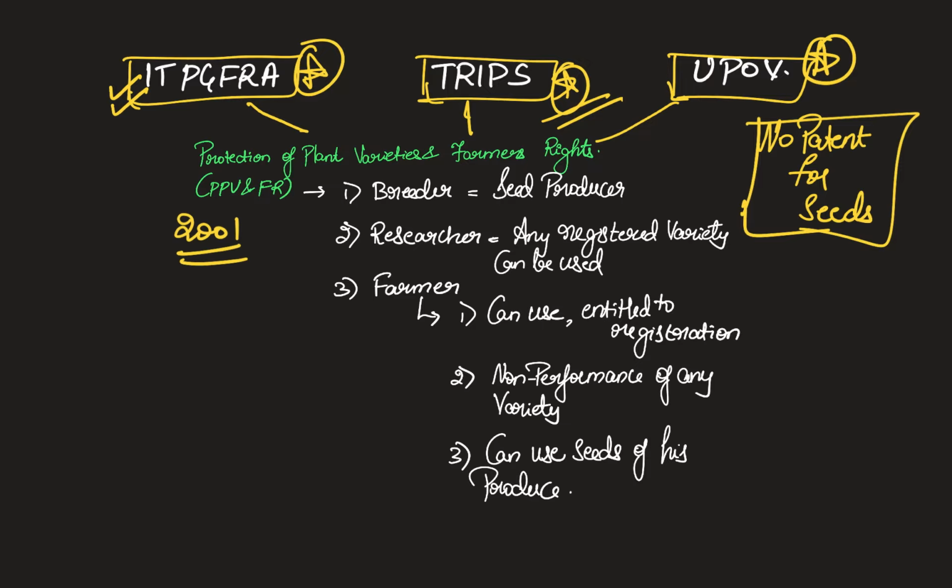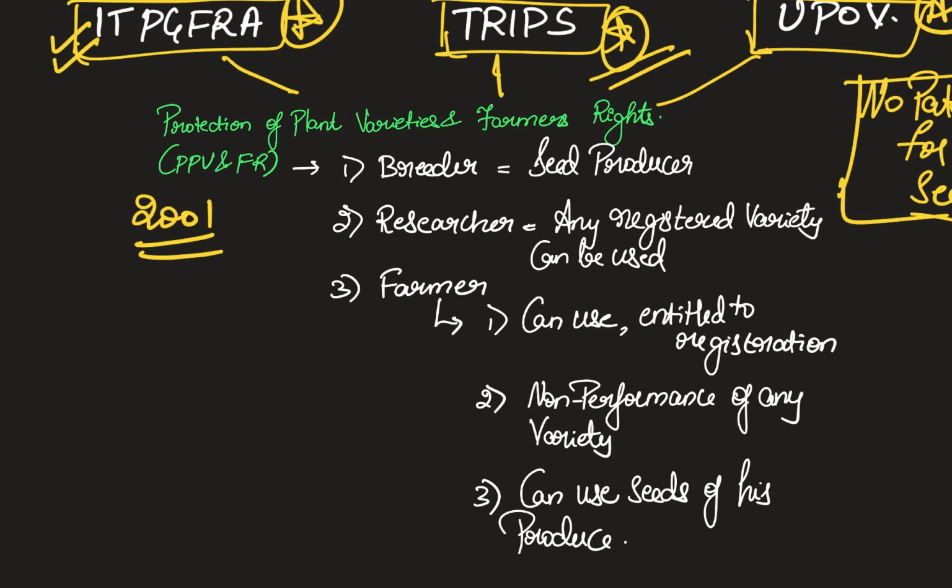So, in order to create this delicate balance, we created this law called the Protection of Plant Varieties and Farmers' Rights Act, PPVFR 2001. This law basically categorizes the stakeholders into 3 different varieties: the breeders, researchers, and the farmers. So, what are the rights of breeders? Breeders means seed producers. What are the rights of researchers? And what are the rights of farmers?